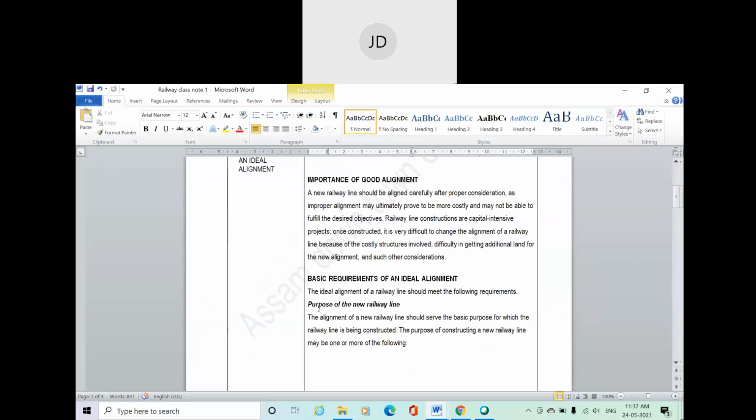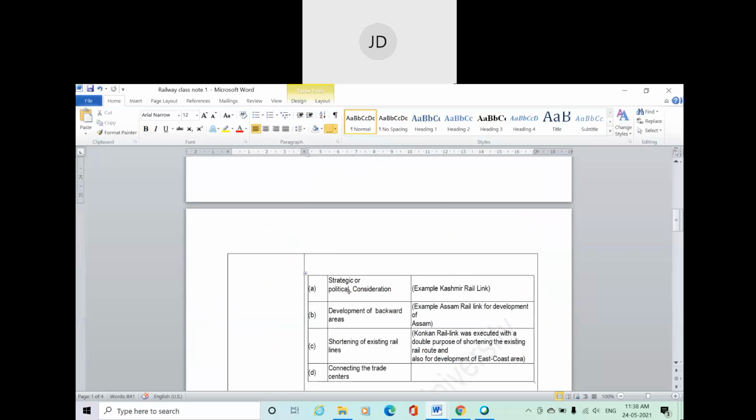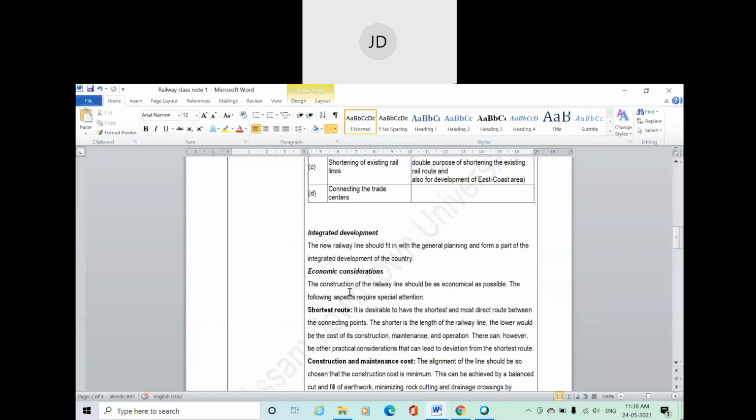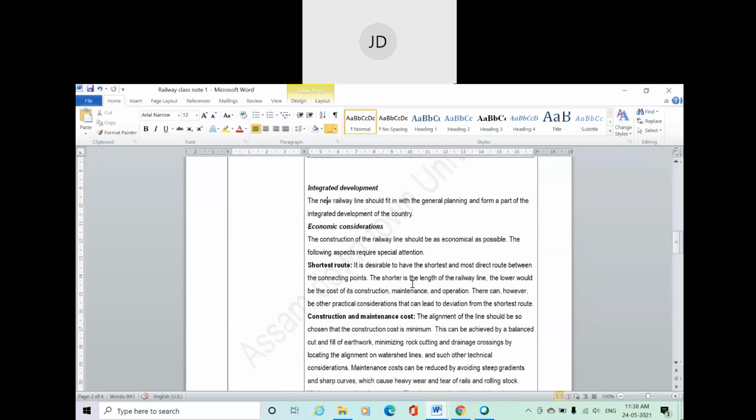That means overall we can say the purpose of the railway line matters in deciding the good alignment or ideal alignment. Okay. So integrated development: the new railway line should fit in the general planning and form a part of the integrated development of the country. So basically this is a general point. You can also go through this, no need to explain here.